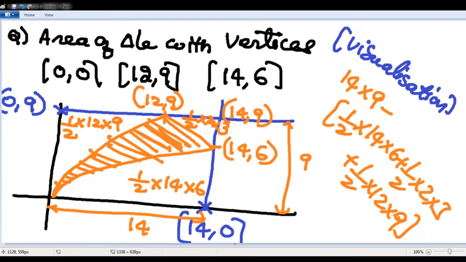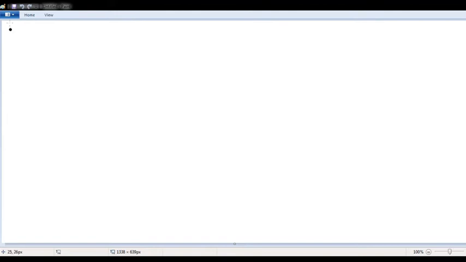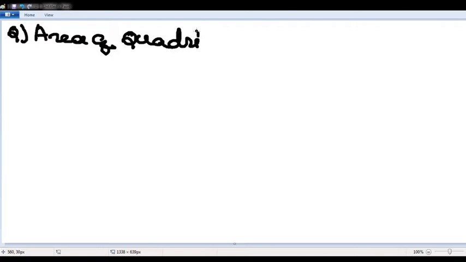Write down this question, sir. You can do it by using diagrams or you can shift it. Find the area of a quadrilateral.